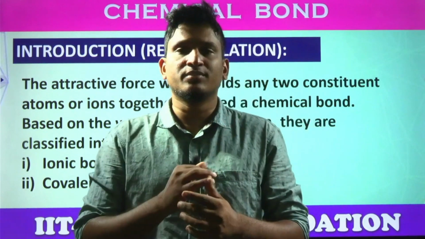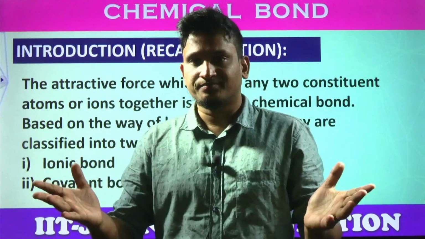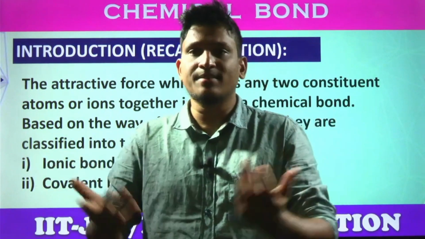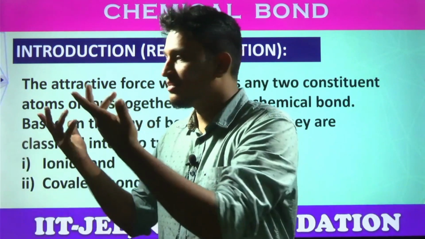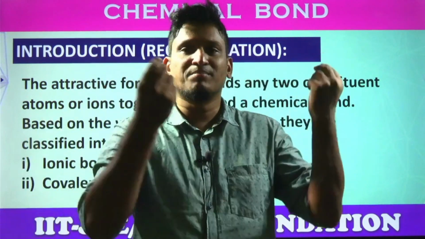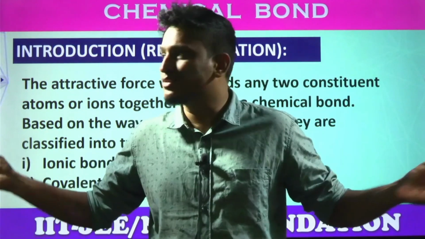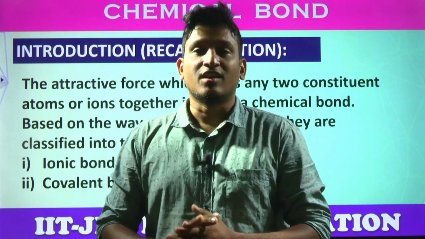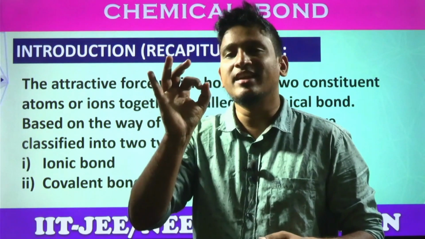Sir, what is the proof? If they existed in the independent form, the whole universe, at least the planet Earth, would have only 118 types of things, no? Why all these possibilities? Why this wall, this cement wall? Why this plastic? Why do we exist? Why everything, all the possibilities? Why the trees? Everything. What is happening? All these things are happening because of chemical bonding.